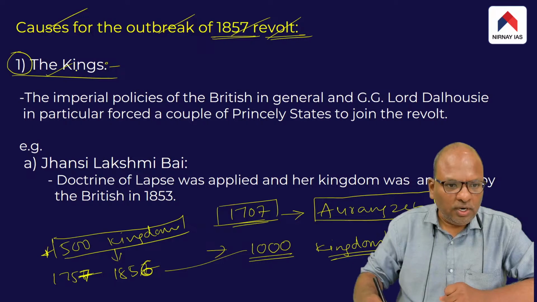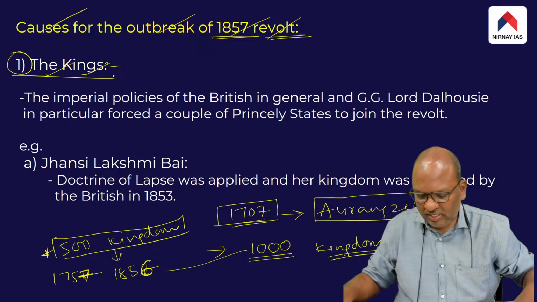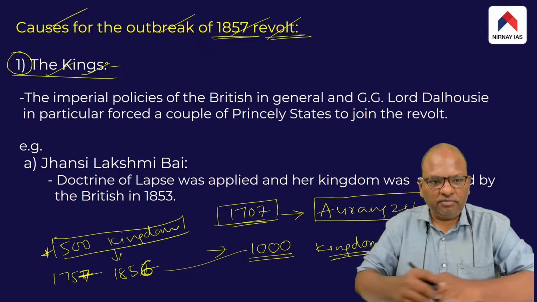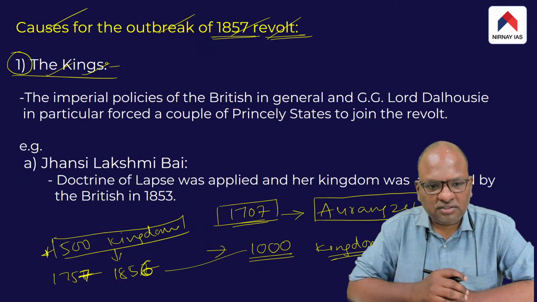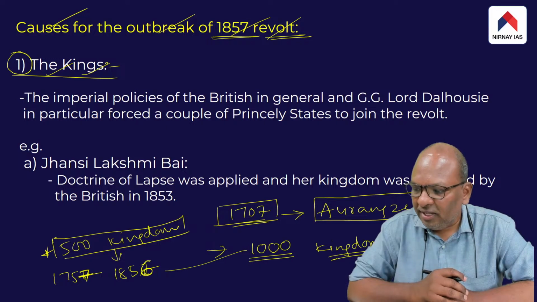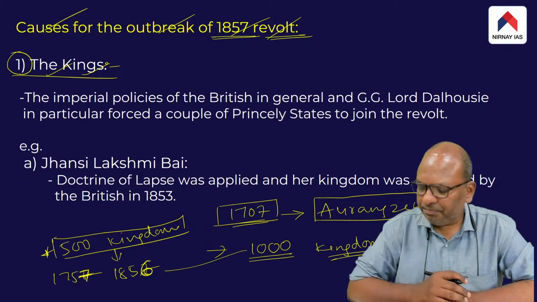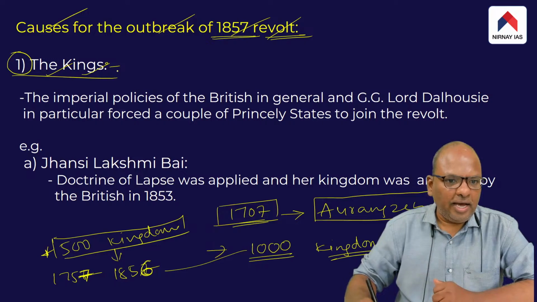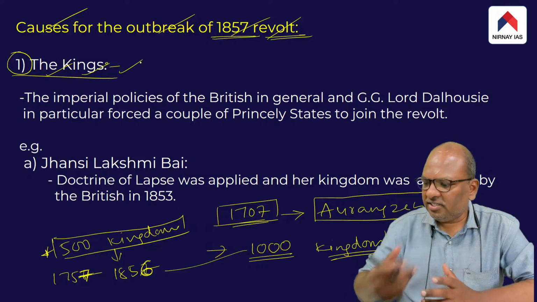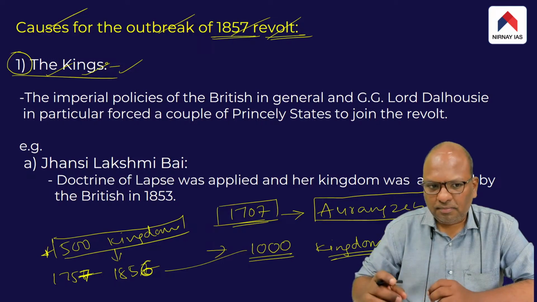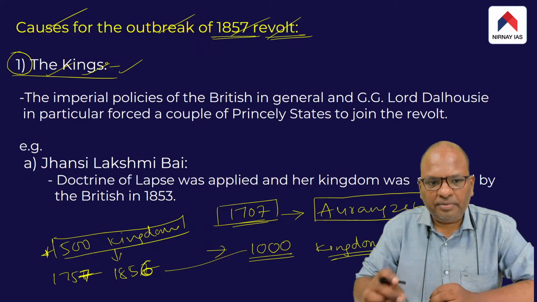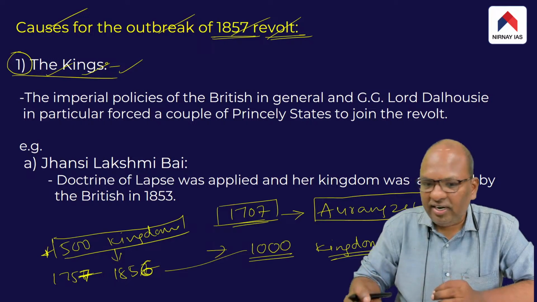the rulers of the princely states, the rulers of the kingdoms, suffered very much as a result of the imperial policies of the British. The British began coming up with numerous imperial schemes, and as a result of those imperial schemes, the rulers of the princely states suffered to a very great extent.